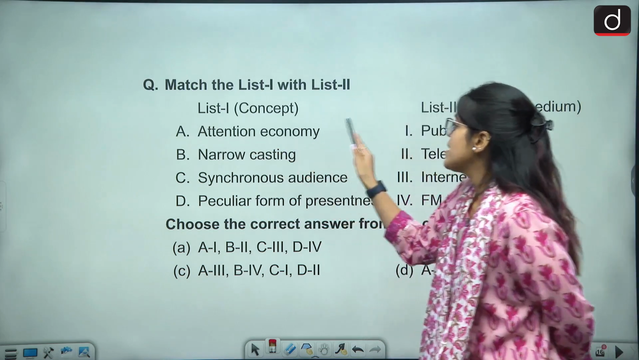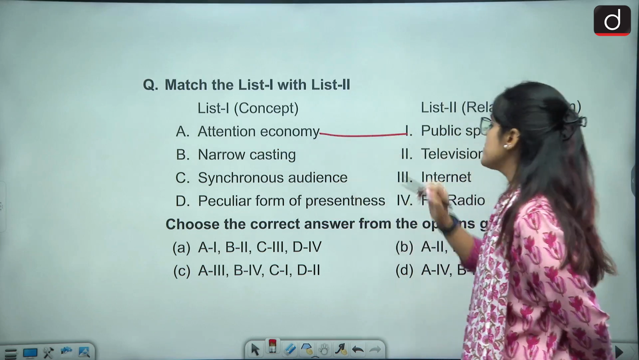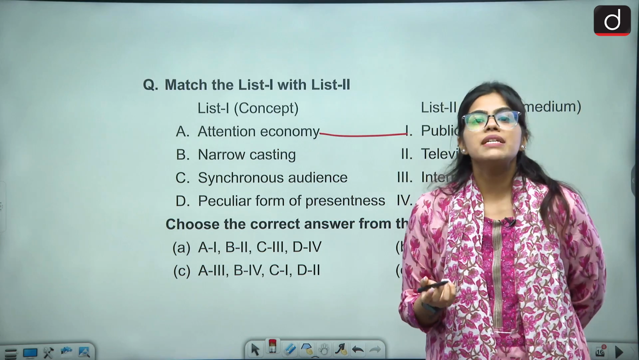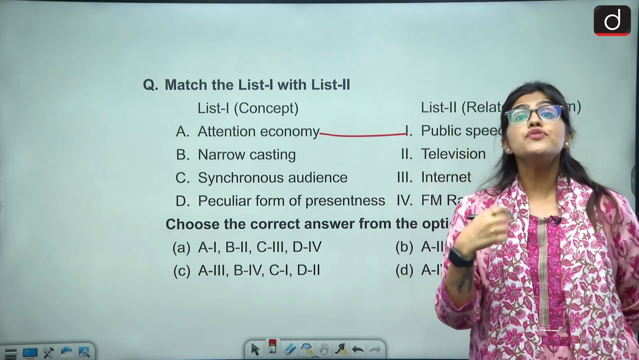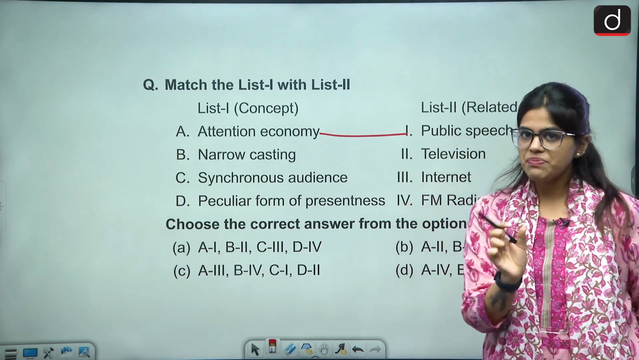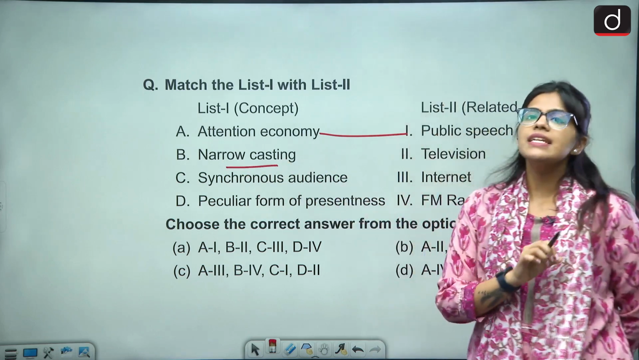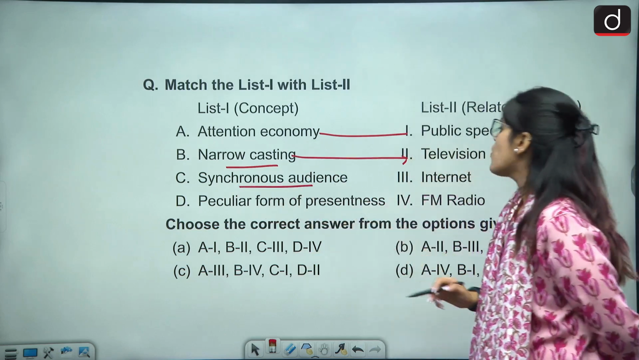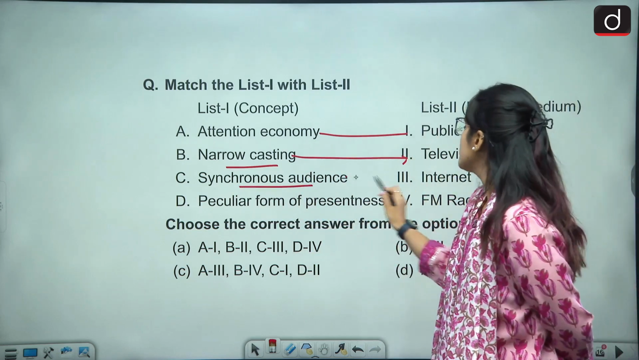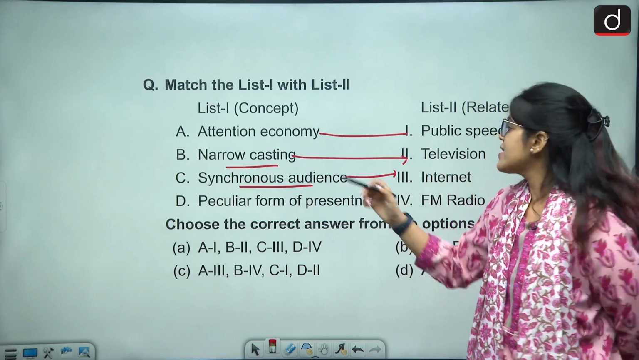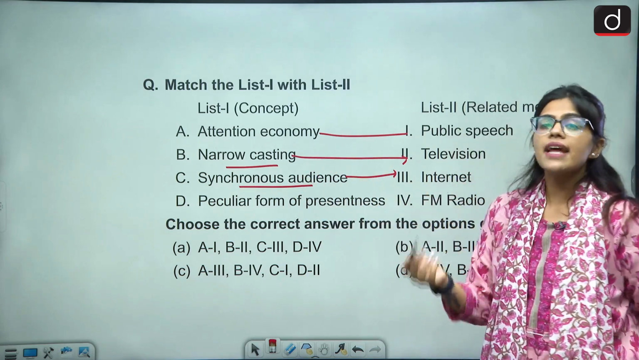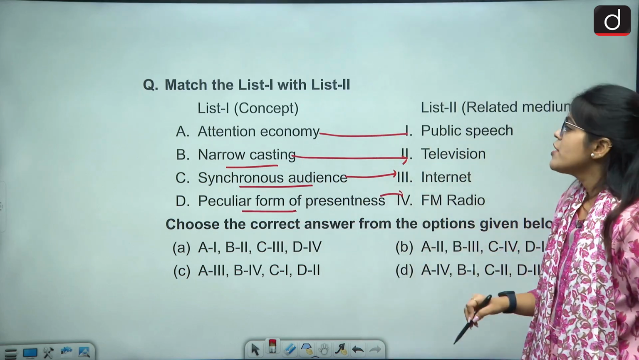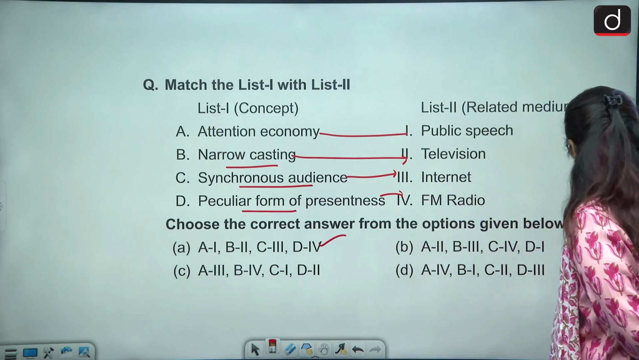So where do we see attention economy? In public speech, isn't it? Attention economy we always see in public speeches, because this is what Aristotle also said. We need to look at the effect that is caused by the speech that is given. Narrow casting is basically associated with television. So this is television. Then we have synchronous audience. We have direct responses given directly. You keep getting your feedback. That is synchronous audience. That is in internet. Direct feedback, quick feedback, it is synchronous. And peculiar form is seen in FM. So A becomes the right answer.